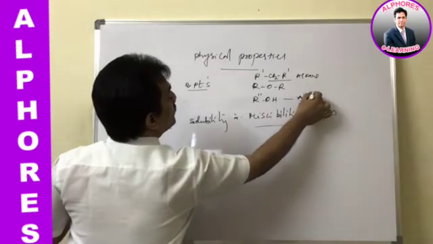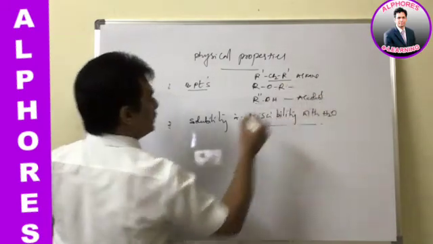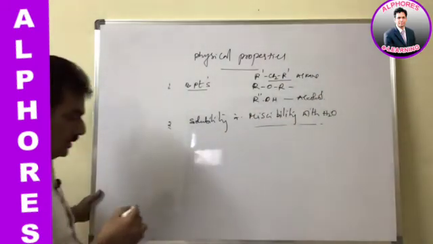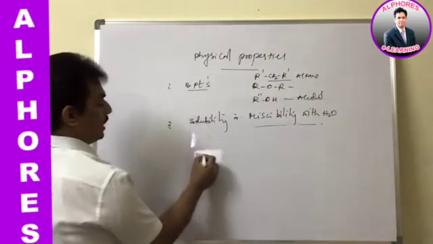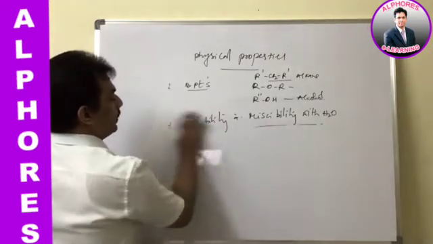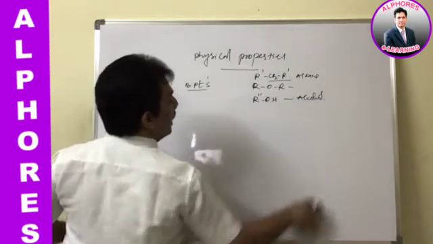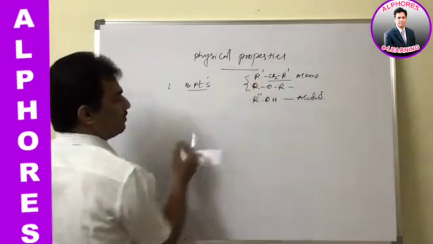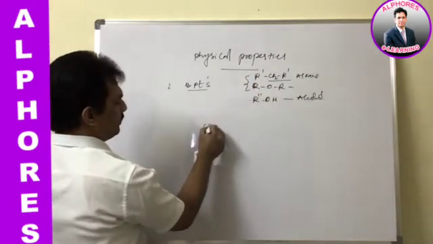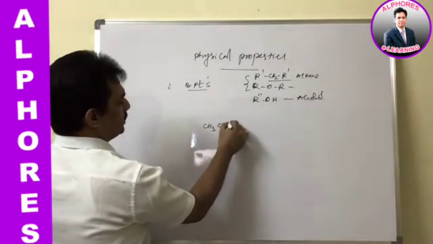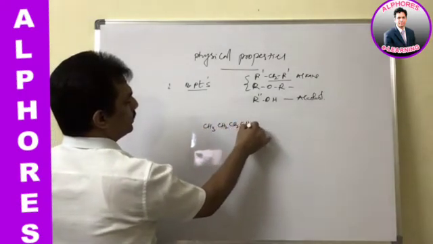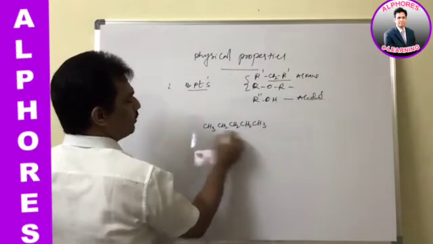With these two comparisons, we have to consider this. Clear? And just remember, when comparing the boiling point with a comparable alkane, for example CH3, CH2, CH2, CH2, CH3, this is nothing but pentane.